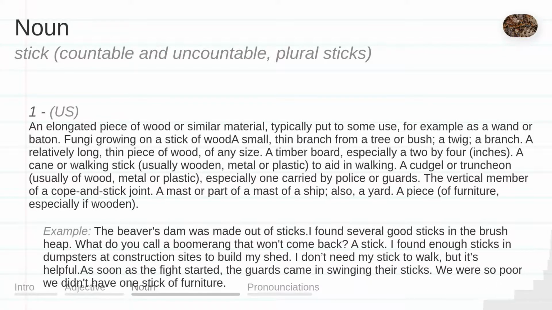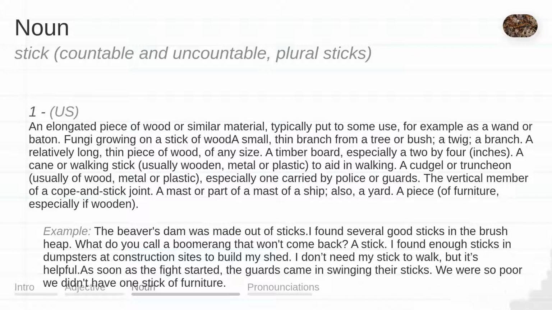Noun: an elongated piece of wood or similar material, typically put to some use, for example as a wand or baton. Fungi growing on a stick of wood. A small, thin branch from a tree or bush; a twig; a branch. A relatively long, thin piece of wood, of any size. A timber board, especially a 2 by 4 inches. A cane or walking stick, usually wooden, metal or plastic, to aid in walking. A cudgel or truncheon, usually of wood, metal or plastic, especially one carried by police or guards.